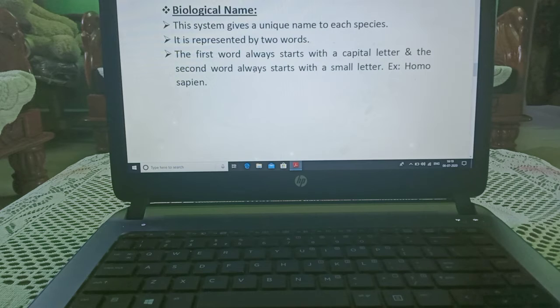The first word always starts with a capital letter and the second word always starts with a small letter. As you can see, for example, Homo sapiens. This is the biological name of human being. Now you can see this is Homo, H capital, s is small.